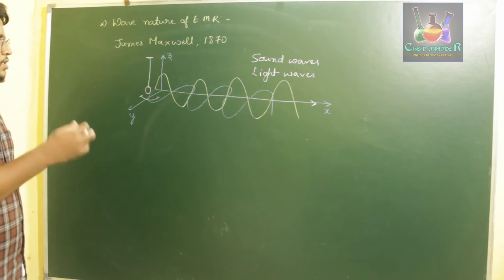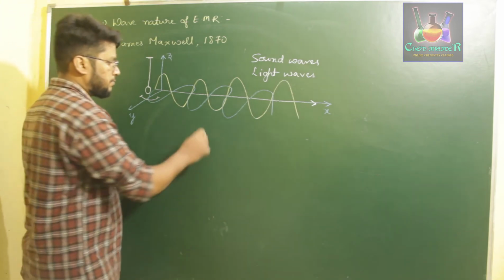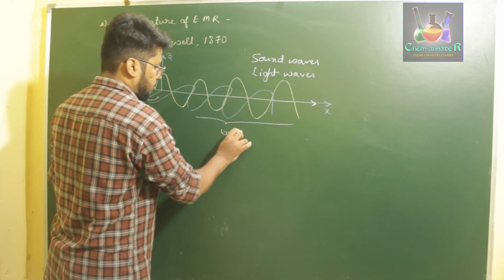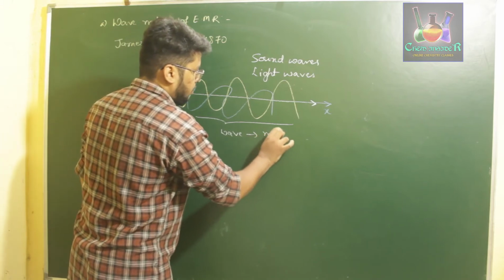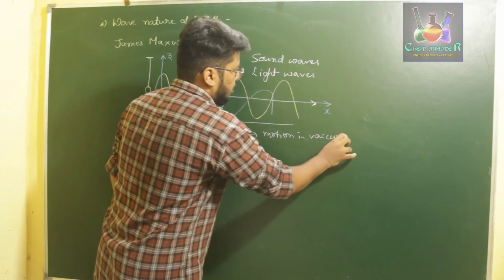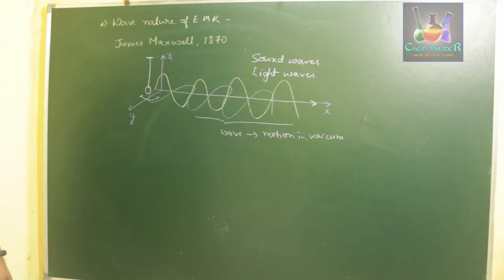But when we consider electromagnetic radiation, it was found to have motion. The electromagnetic radiation was found to have waves. These electromagnetic waves are found to have motion even in vacuum, that is, in the absence of any medium.